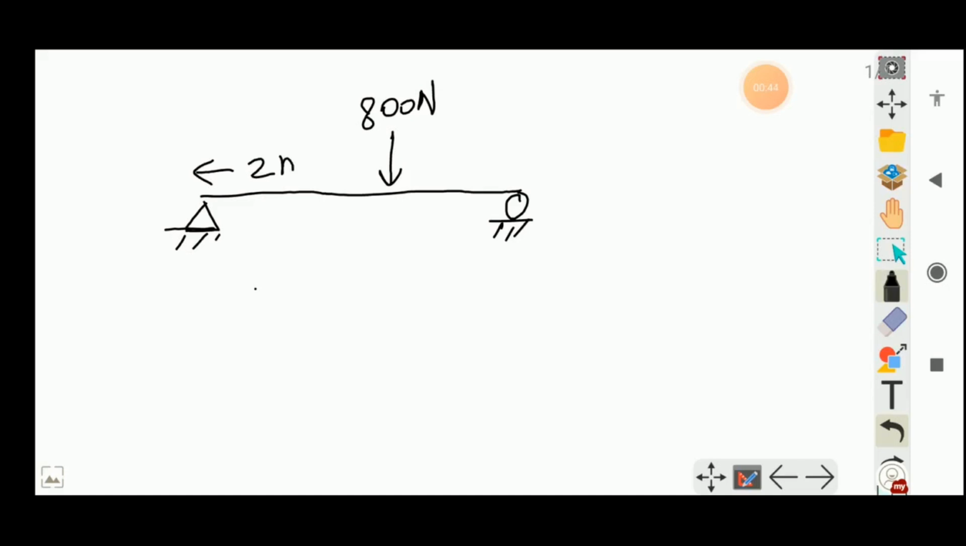So this distance is 2 meter, and in the question this distance is also given, that is 1 meter. Now other information is given, that it is saying that the value of EI